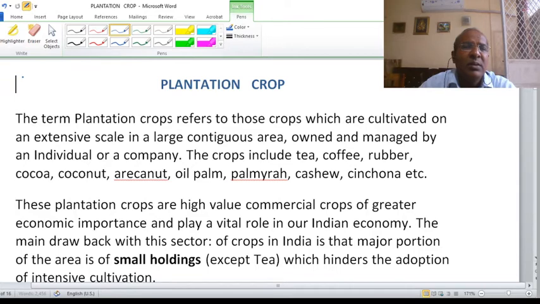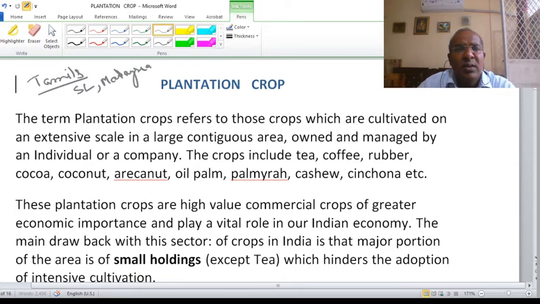For example, the Tamils moved to Sri Lanka, Malaysia, Singapore to work on plantation crops. The European colonial powers took the people from South India to work on their plantations across the globe. So that is why plantation is also associated with the migration history of India. The first migrants from India were not software engineers. They went to work on the plantations of the European colonial powers.